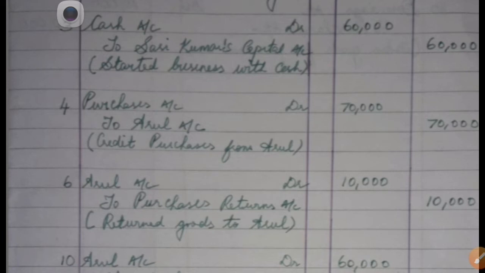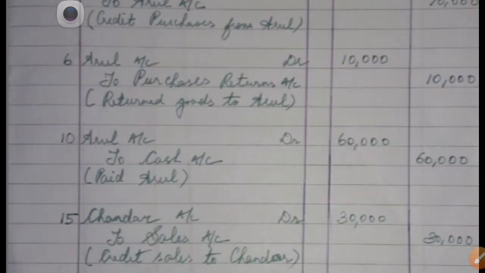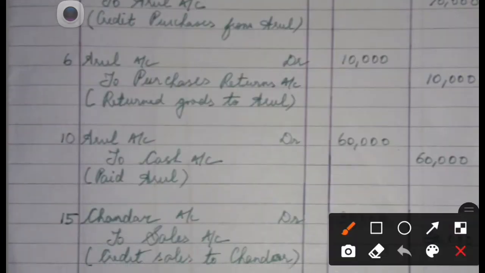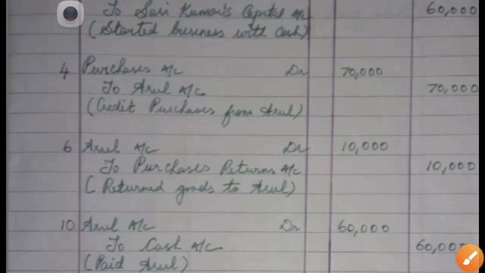So what returns is this? You should understand this is purchase returns. When purchases is debited, what do we do? You can remember easily: you will credit purchase returns, because returns eventually take the goods back out of the business.